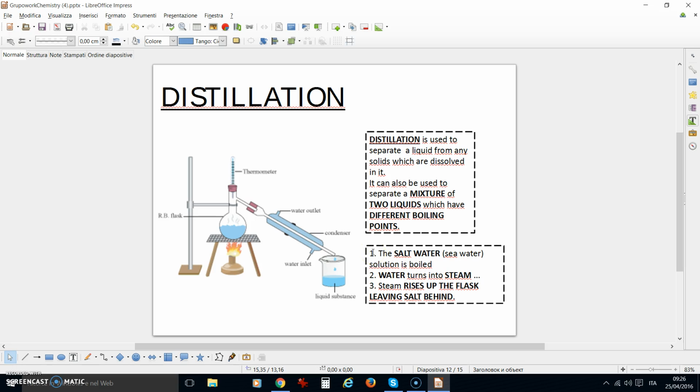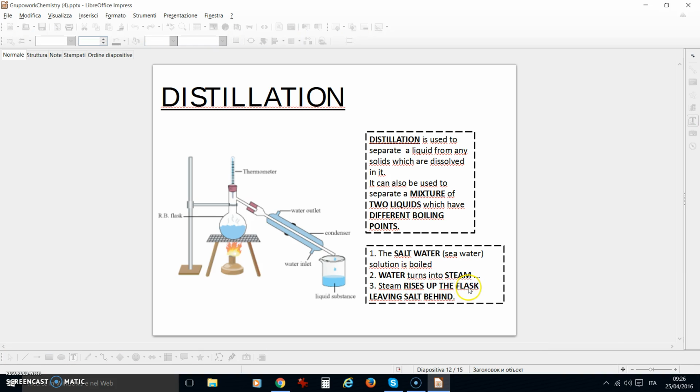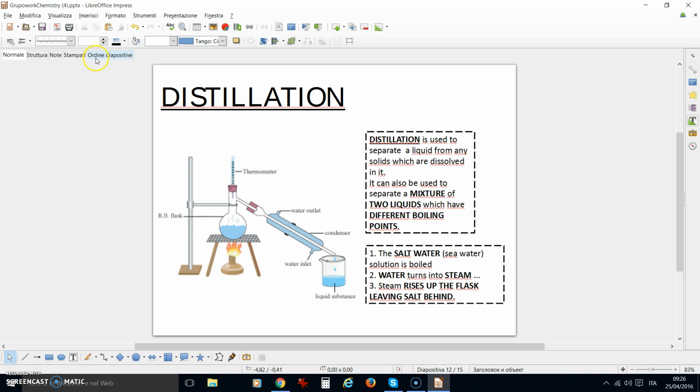Step 1. The salt water or seawater solution is boiled. Step 2. Water turns into steam. Step 3. Steam rises up the flask, leaving salt behind.